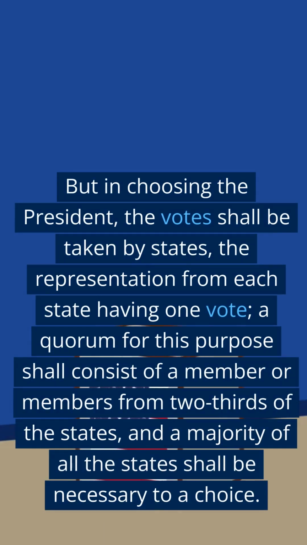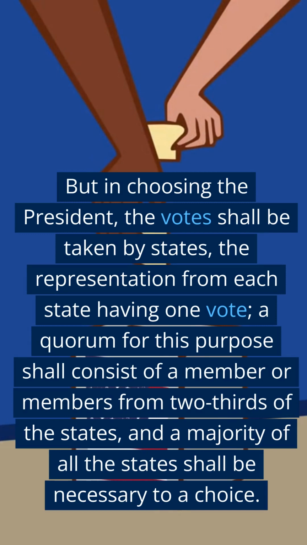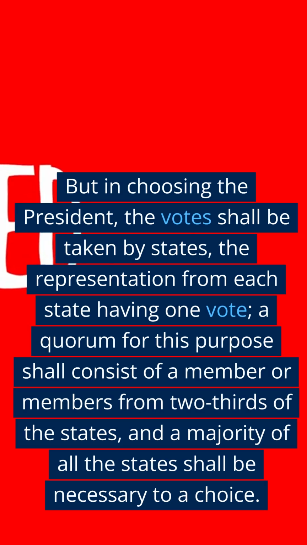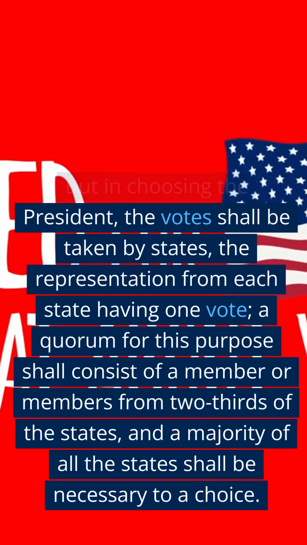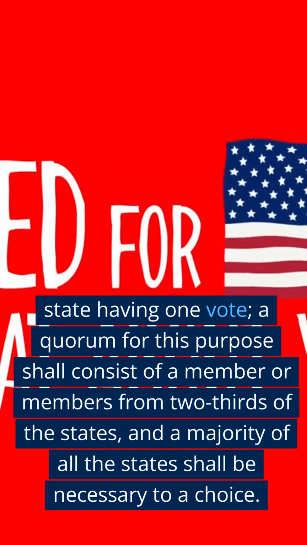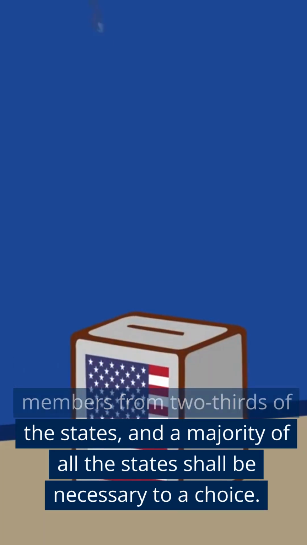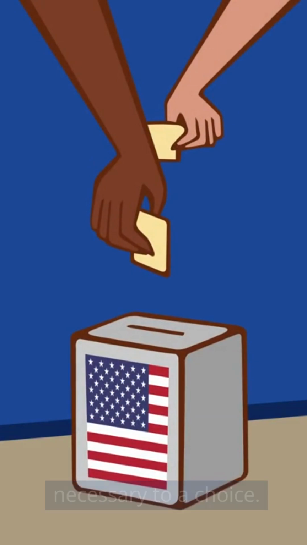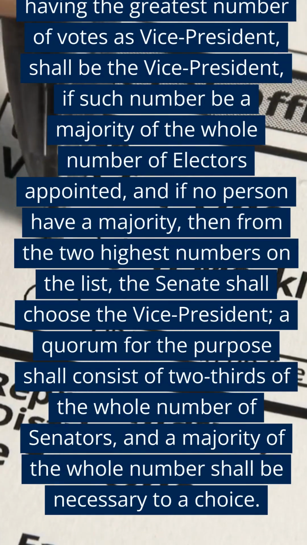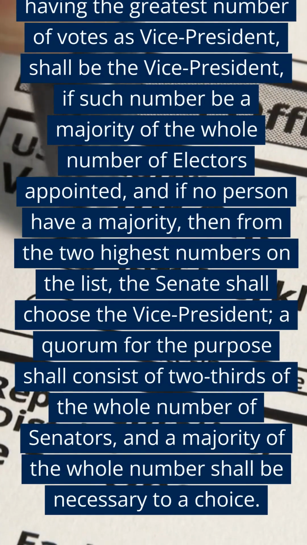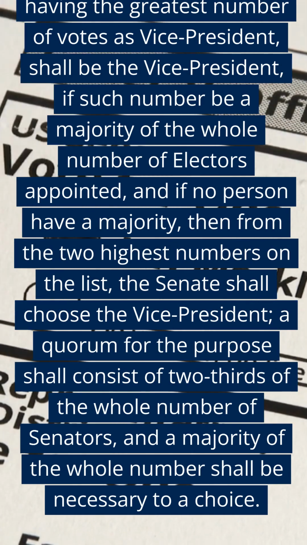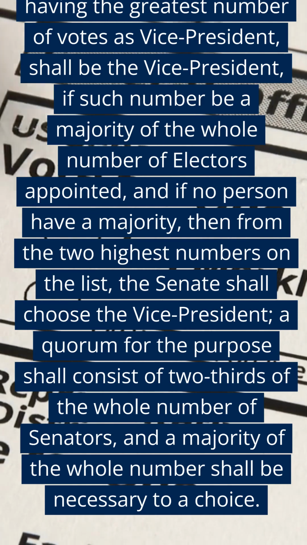But in choosing the president, the votes shall be taken by states, the representation from each state having one vote. A quorum for this purpose shall consist of a member or members from two-thirds of the states, and a majority of all the states shall be necessary to a choice. And if the House of Representatives shall not choose a president whenever the right of choice shall devolve upon them, before the fourth day of March next following, then the vice president shall act as president, as in case of the death or other constitutional disability of the president.